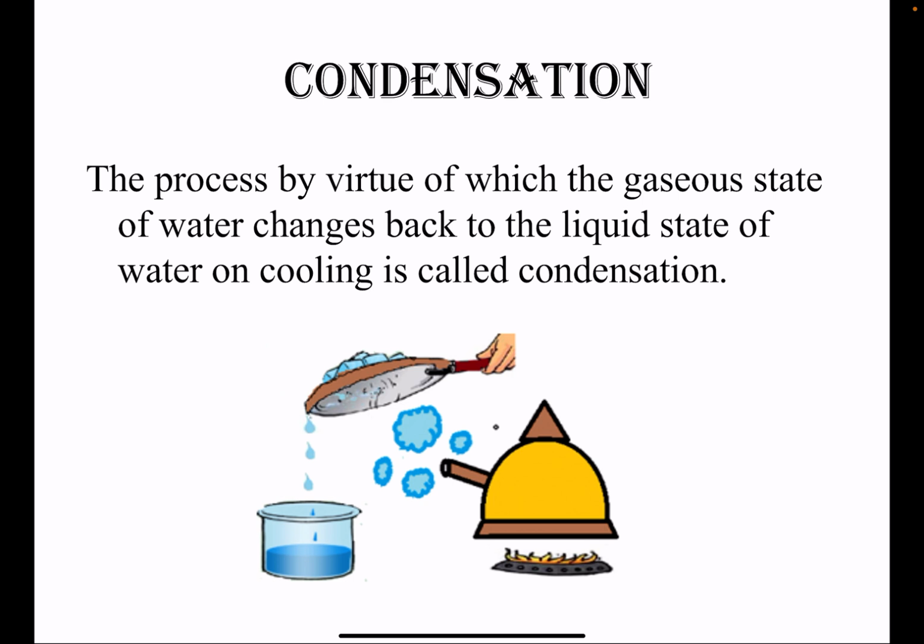So this hot steam, when it strikes that cool plate, cools down and changes into water, which is collected in this container here. So this is the process of condensation. The hot steam on cooling, when it touches the surface of the plate, changes back to water. Have you understood, children? This is called condensation.